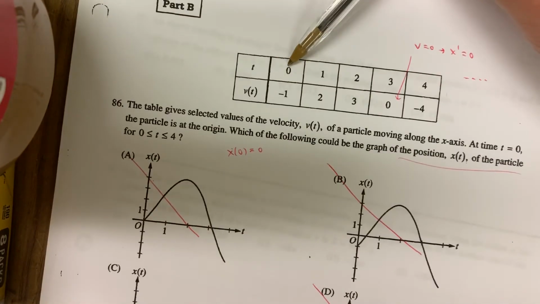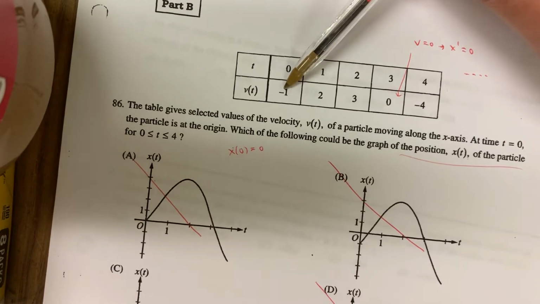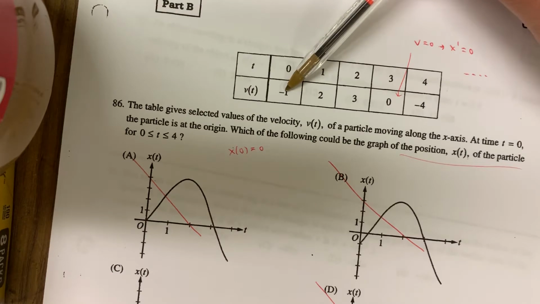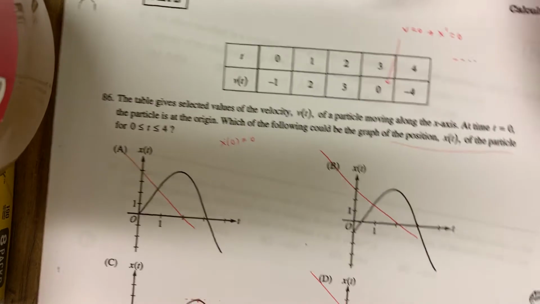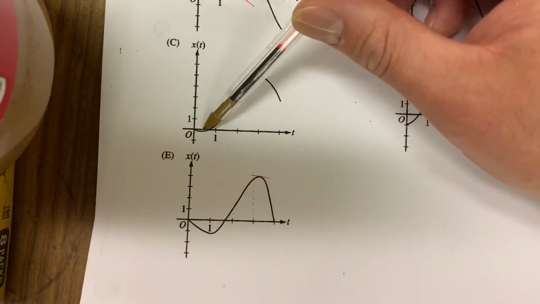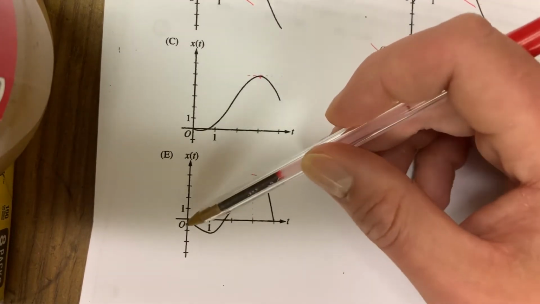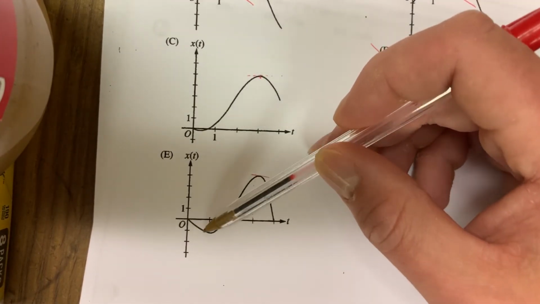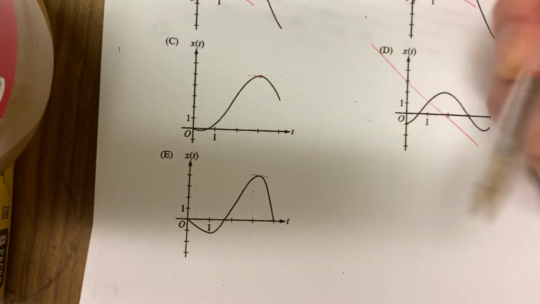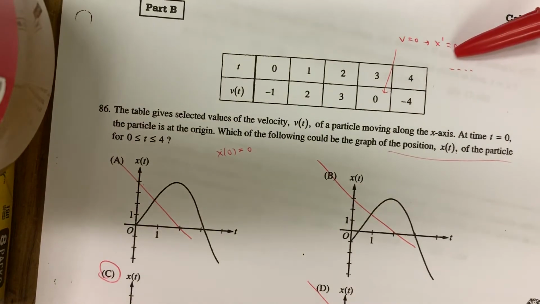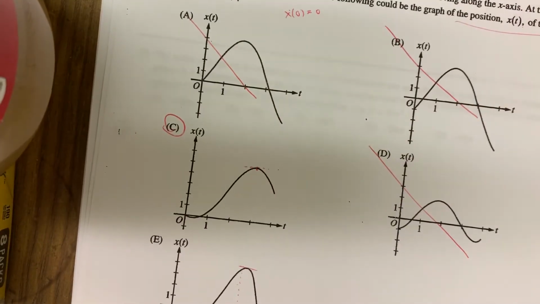One last thing. Between t equals 0 and t equals 1, velocity changes from negative to positive, okay? Which means that the slope of position must change from negative to positive. Position must change from decreasing to increasing somewhere in between 0 and 1. That happens here. In between 0 and 1, position changes from decreasing to increasing. Here, between 0 and 1, position's only decreasing, okay? So the velocity would actually always be negative. So be careful, okay? That's why C is the answer. But I really think you can do it just because of this information over here. Sometimes you don't need to overthink AP problems. Sometimes you do, but not really in this situation.